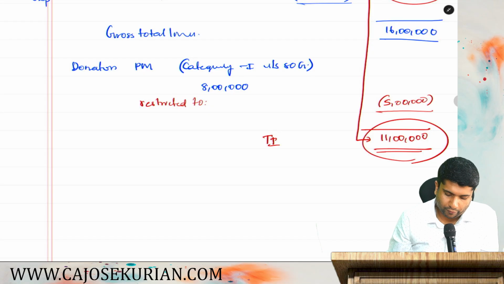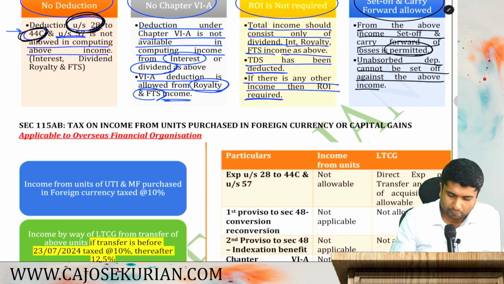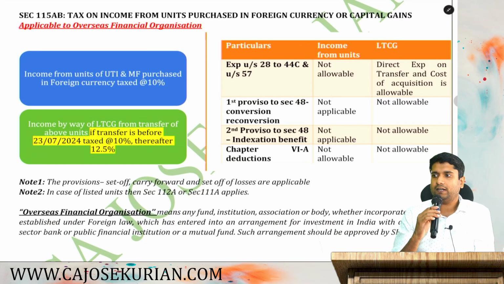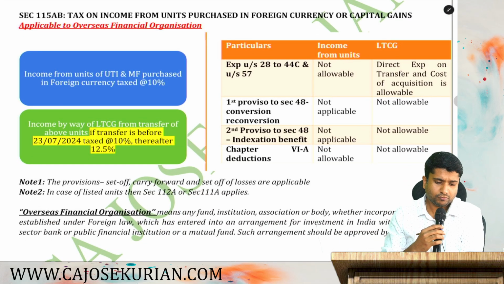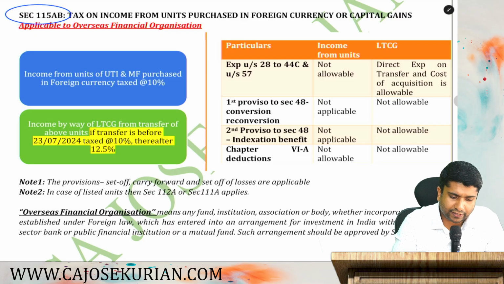So friends, moving on with the next topic, we have completed 115A and we have more provisions to finish off in NR taxation. Moving on with the next topic, that is 115AB. It's a simple topic. Section 115AB, and let's learn what exactly this 115AB is all about.